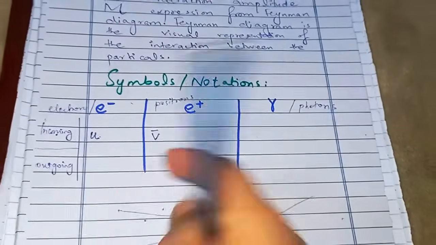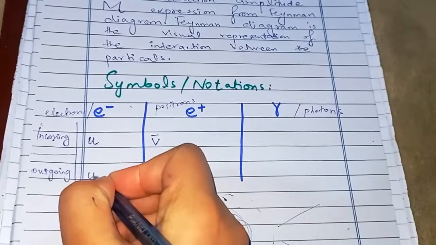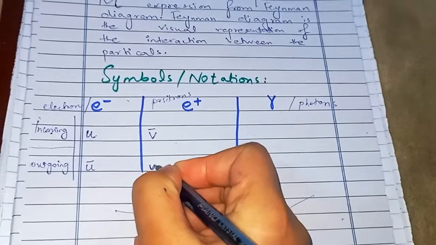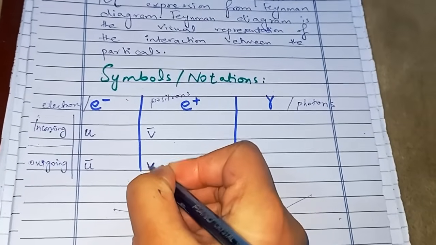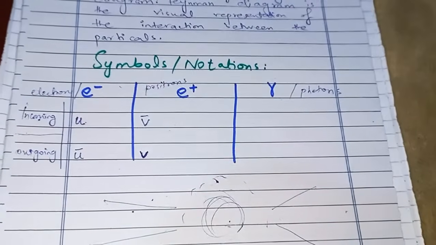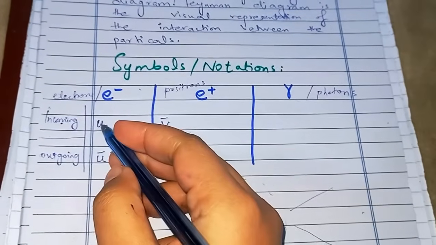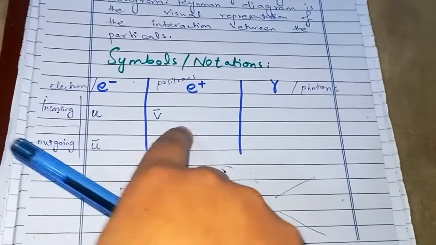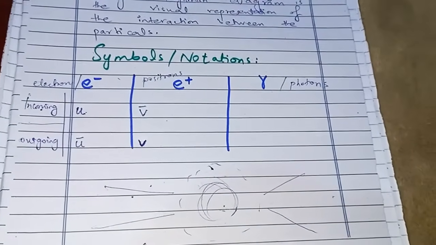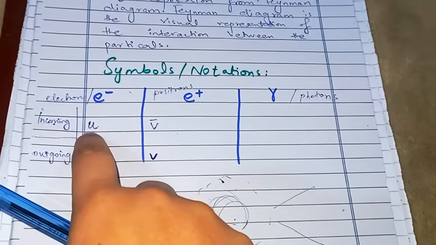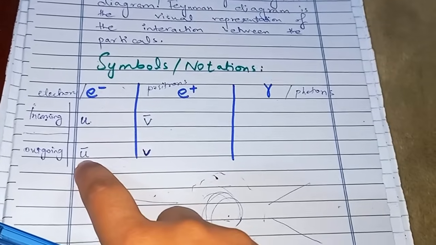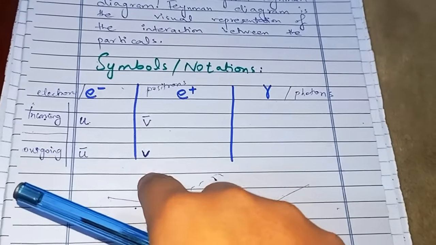And you'll see for outgoing electron we use u bar, and for outgoing positron we use v, because they have different wave functions because they are different particles. Okay, that is why we are using u as for the wave function of electron and v for the wave function of positron, but we have this representation to show that they are antiparticle of each other. Okay, so u for incoming electron and u bar for outgoing electron and opposite for the positrons.